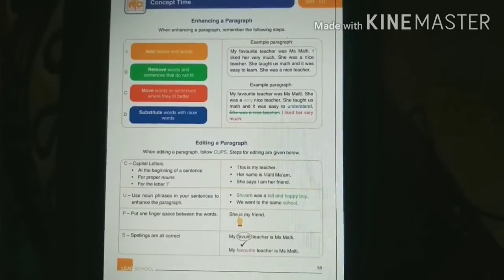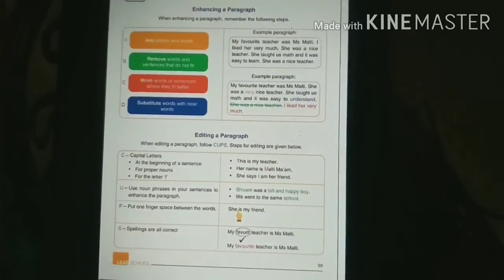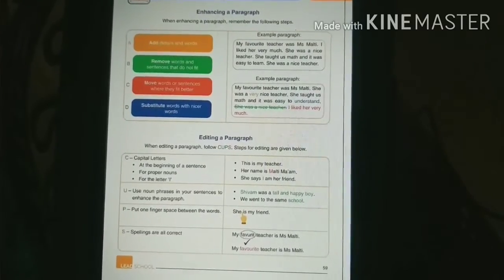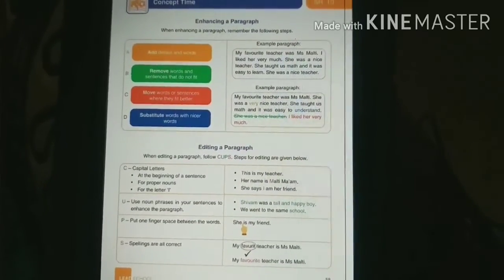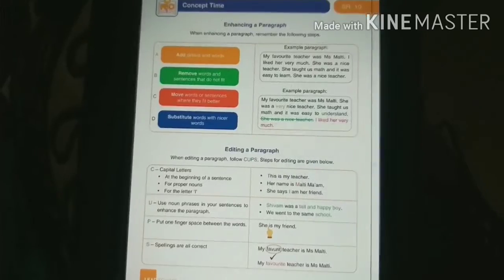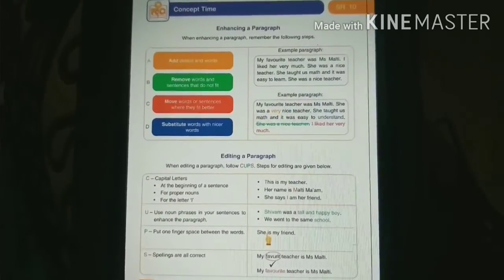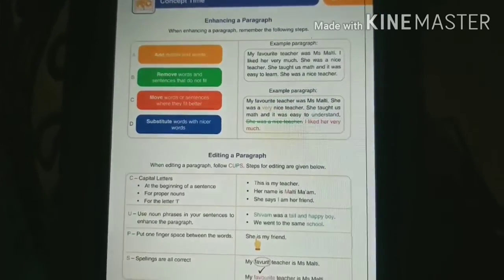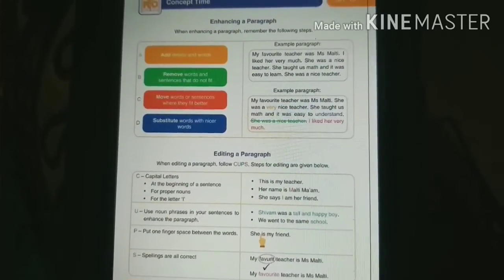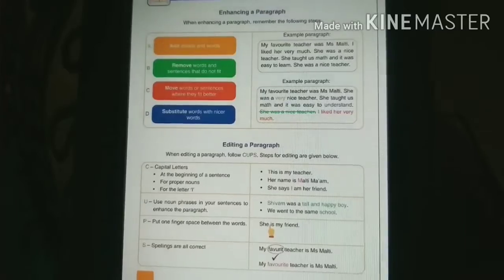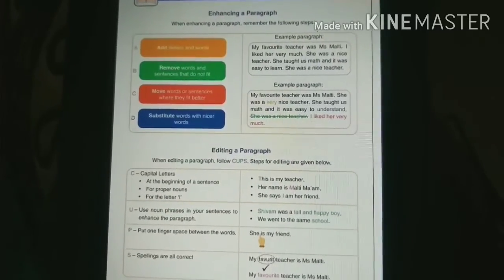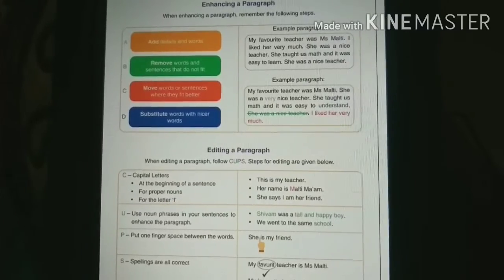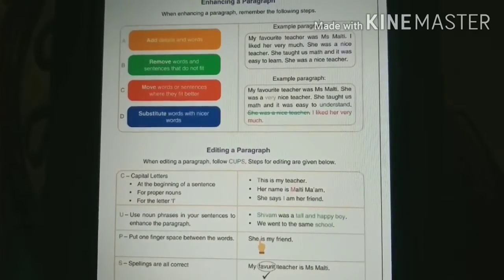Students, this time you have already been given the title of the paragraph. So now try to enhance the paragraph using A, B, C, D. What do you mean by A, B, C, D? A refers to add details and words. For example, here is a paragraph shown to you: My favorite teacher was Miss Malti. I really liked her very much. All these are sentences that have been written. Now B, that is remove words and sentences that do not fit.